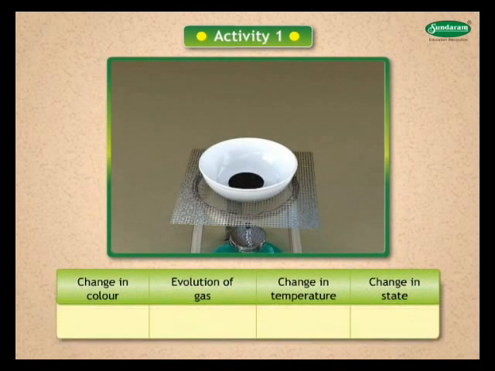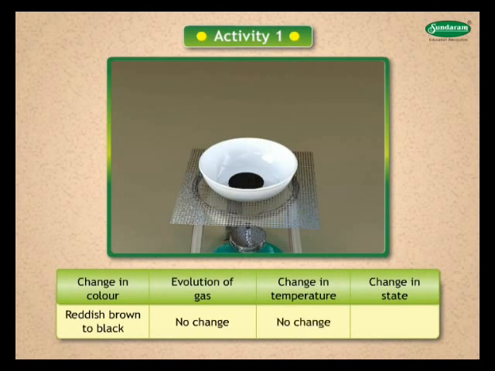Let us fill this table. Change in color: reddish brown to black. Evolution of gas: no gas evolved. Change in temperature: no change in temperature. Change in state: no change in state.